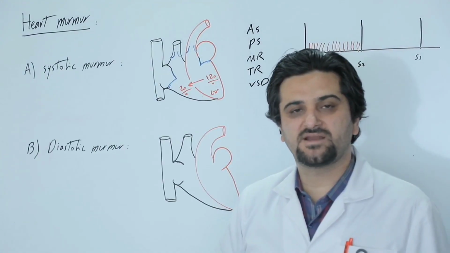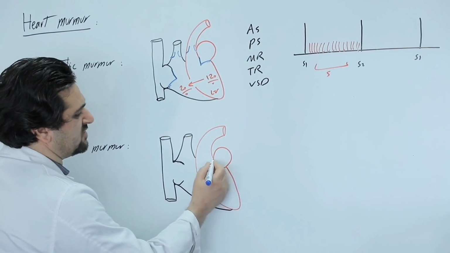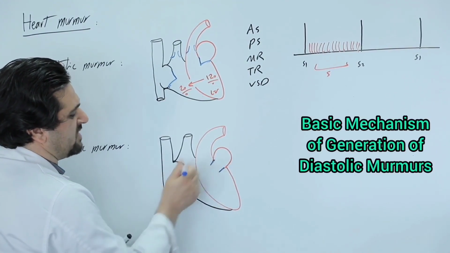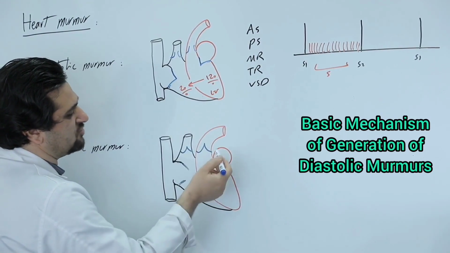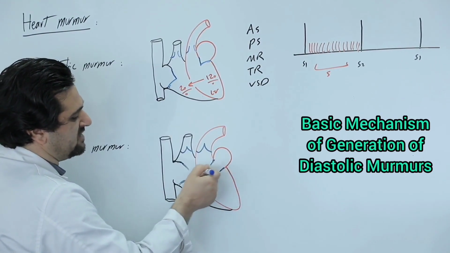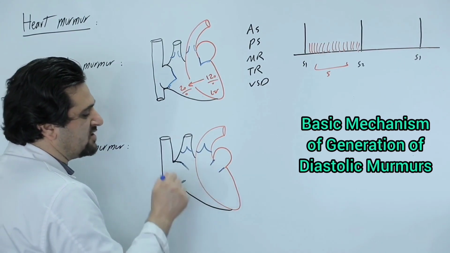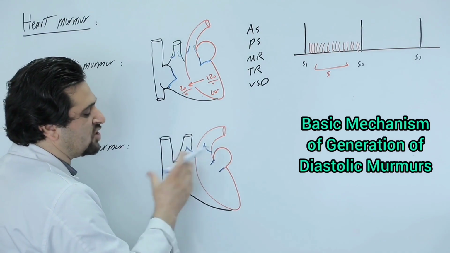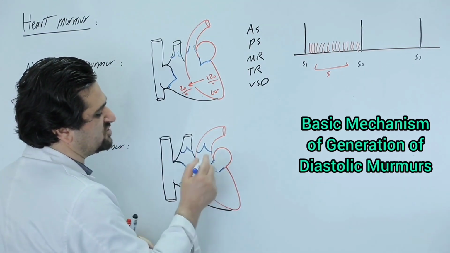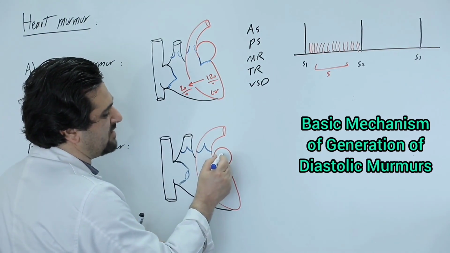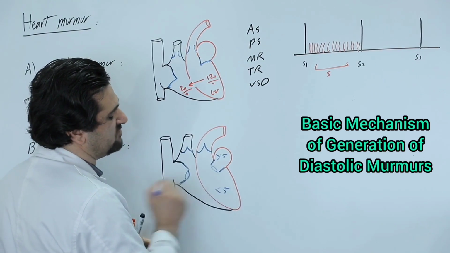But now, diastolic murmurs. What happens during diastole? During diastole, the mitral and tricuspid valves are open, but the aortic and pulmonary valves are completely closed. That's why blood flows from the atria into the ventricles. In normal individuals at the beginning of diastole, there is no pressure gradient or difference between the atria and the ventricles. Mitral valve stenosis causes the pressure in the atria to rise, usually above 15 millimeters of mercury, while the diastolic pressure in the ventricles is less than 5 millimeters of mercury.